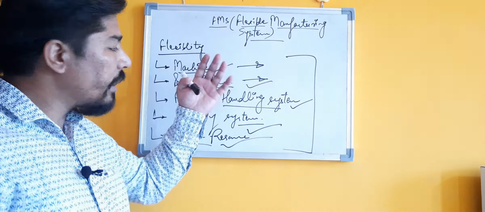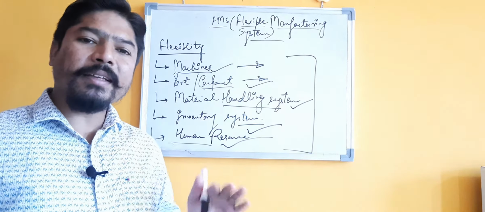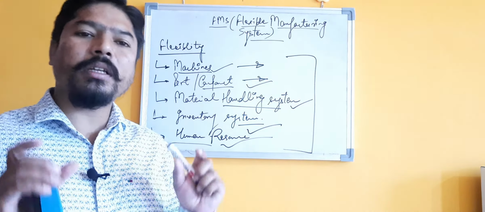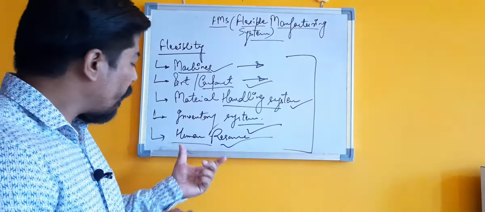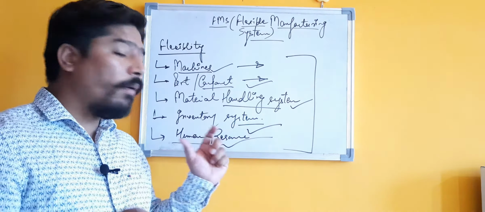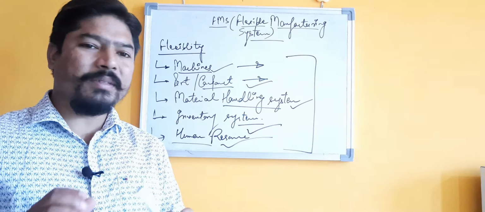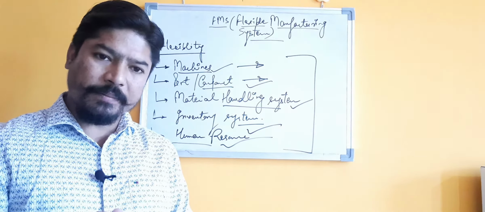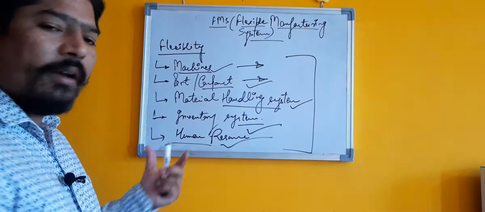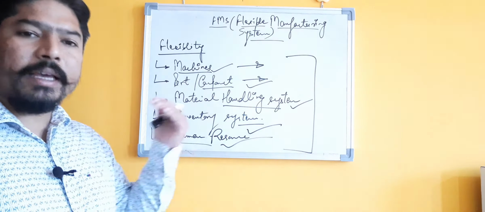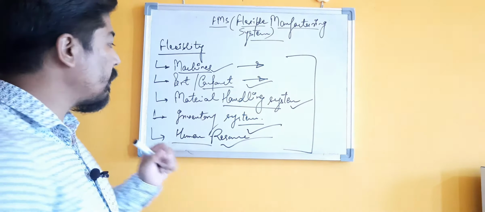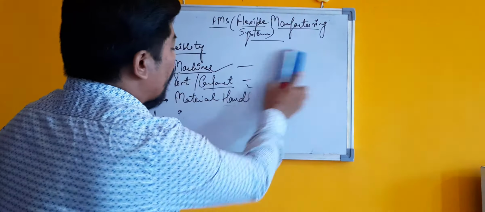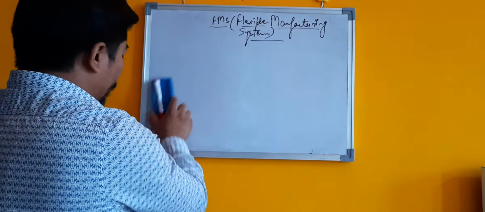Okay, so if these kinds of flexibility are available in our manufacturing system or production system, then only can we say that this particular manufacturing system is a flexible manufacturing system. Okay, so I hope you understand what a flexible manufacturing system is about. Okay, so we move further.